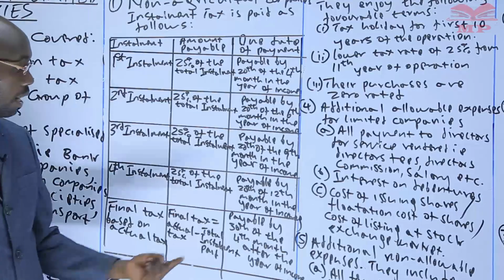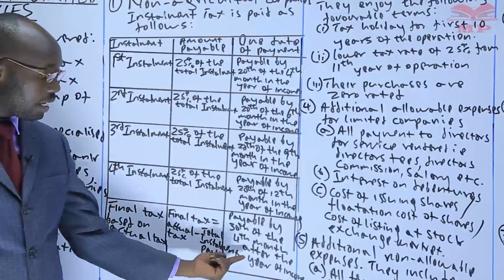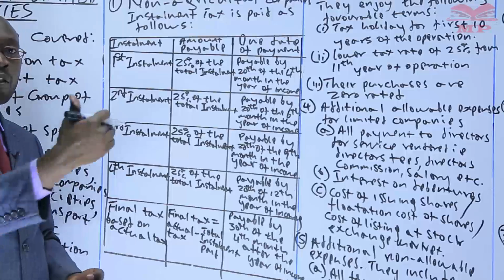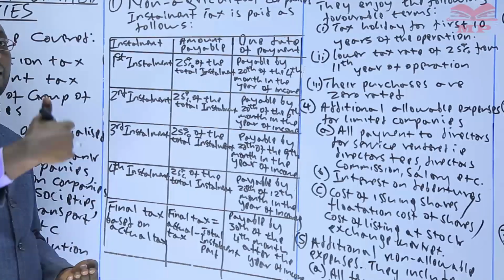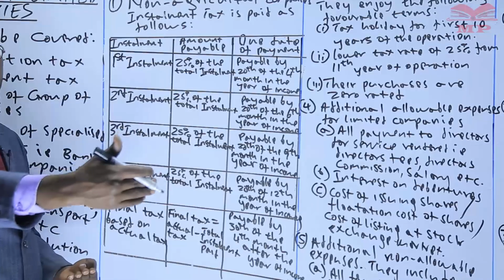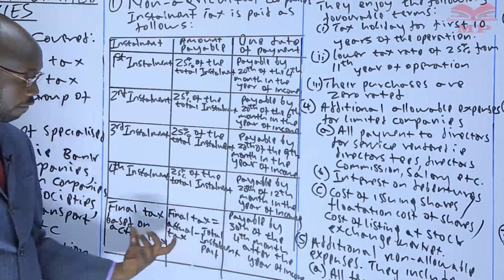When are you supposed to pay it? By 30th of the fourth month after the year of income. So if the year of income ended on 31st December, that means that by 30th April 2022, you are supposed to make this final payment.